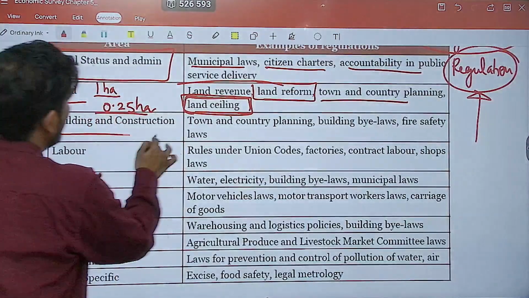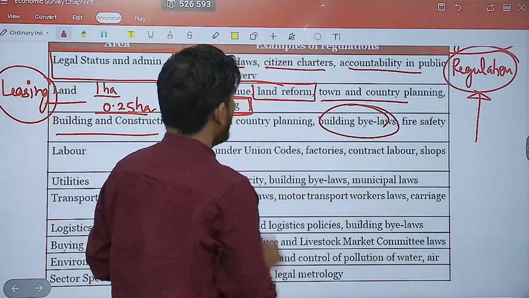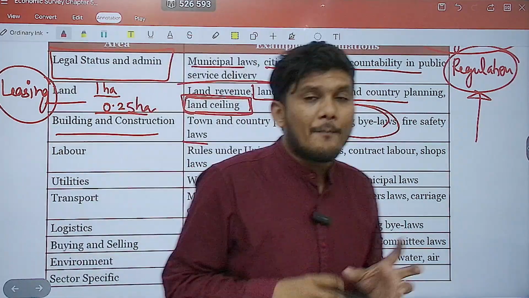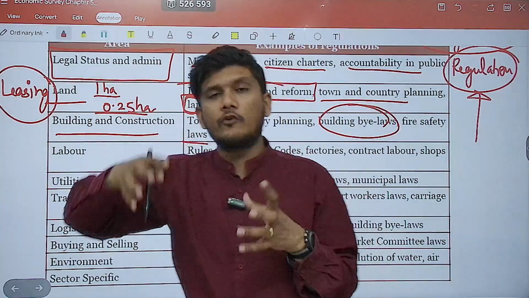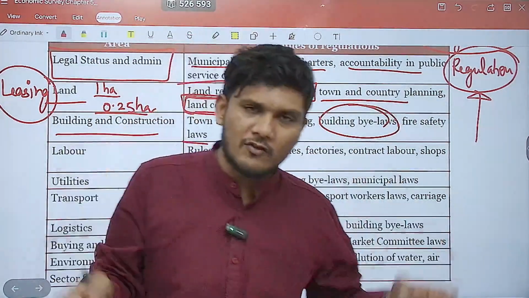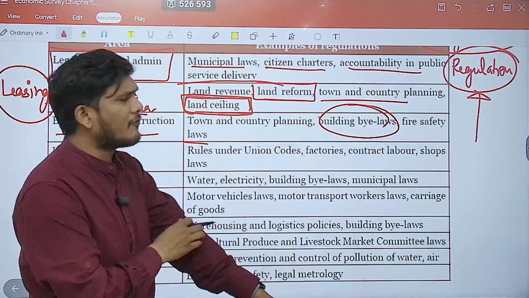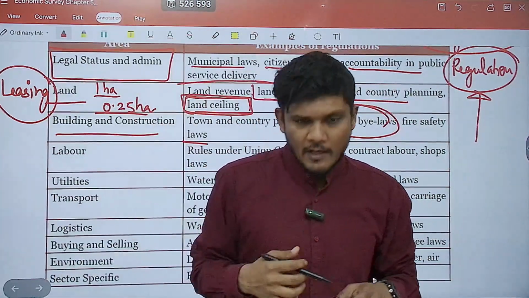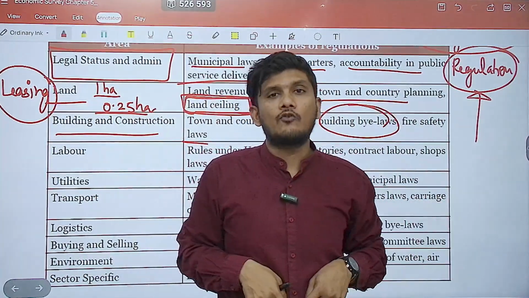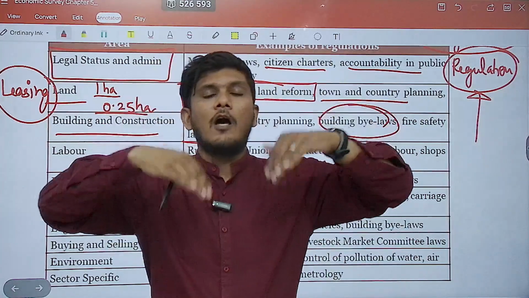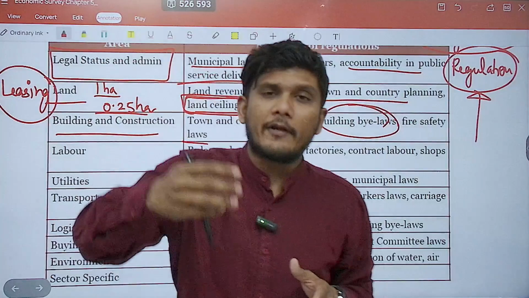Then building and construction, the town and country planning building bylaws also need to be checked. Fire safety laws, etc. Building bylaws decide what level of floors you can construct. All those things need to be revised based on density, population, traffic, etc. Right now, if you say the floor space index, FSI, is just 2, that means if the area is 2000 square feet, you can construct a building with a total carpet area of just 4000 square feet. Can you do more? Can you increase the FSI?